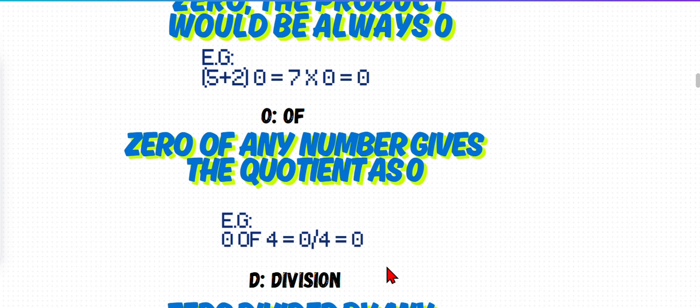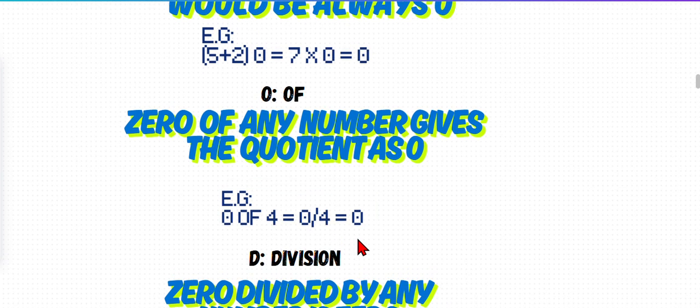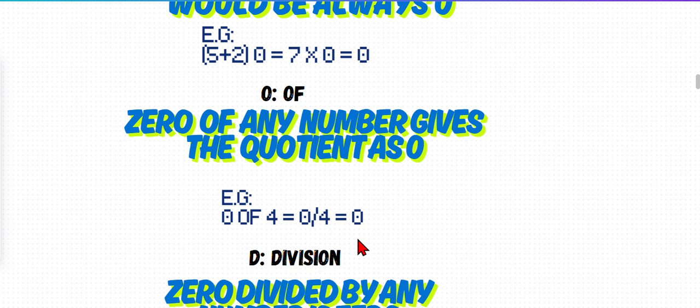Because 0 by 4 means no parts of the 4, and no parts equals 0, the quotient is 0. That makes sense. So 0 of any number is equal to 0, making 0 the special number. Here you go.